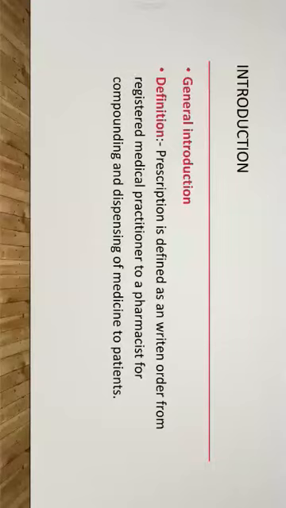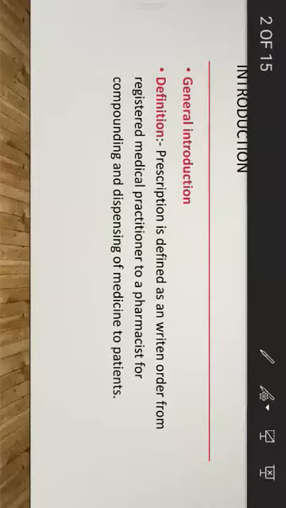Prescription is one of the written orders given by a registered medical practitioner to the pharmacist. This order is written by the registered medical practitioner, that is a doctor.